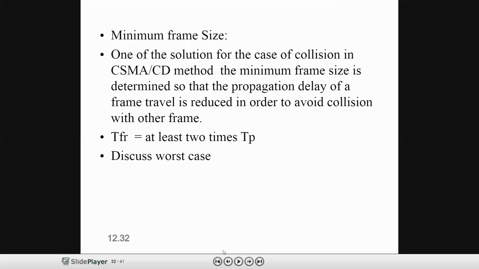Okay, see now the TFR, that means the time taken for frame transmission, is at least minimum TP. TP means propagation time. So TFR, frame transmission time, is equal to at least 2 times TP, that means 2 times the propagation time. TFR means frame transmission time. Okay.